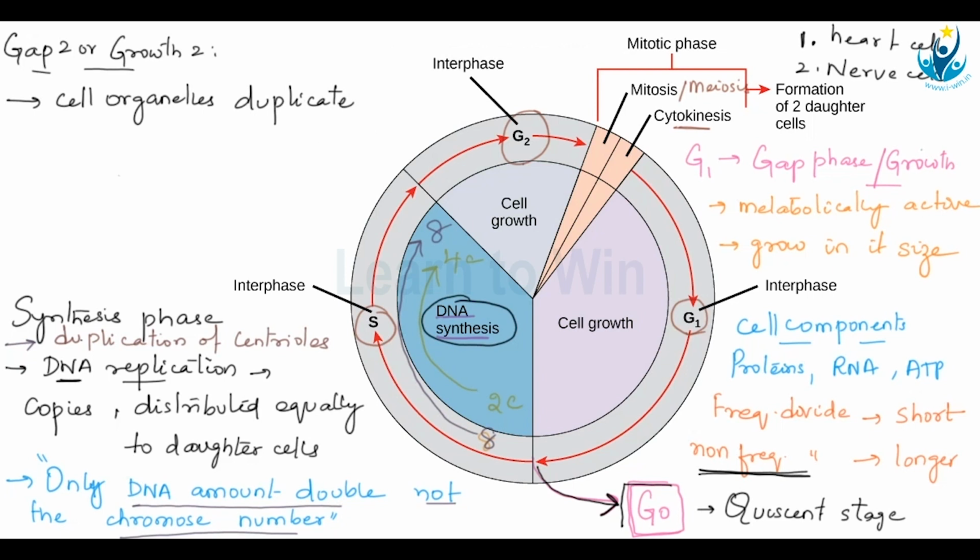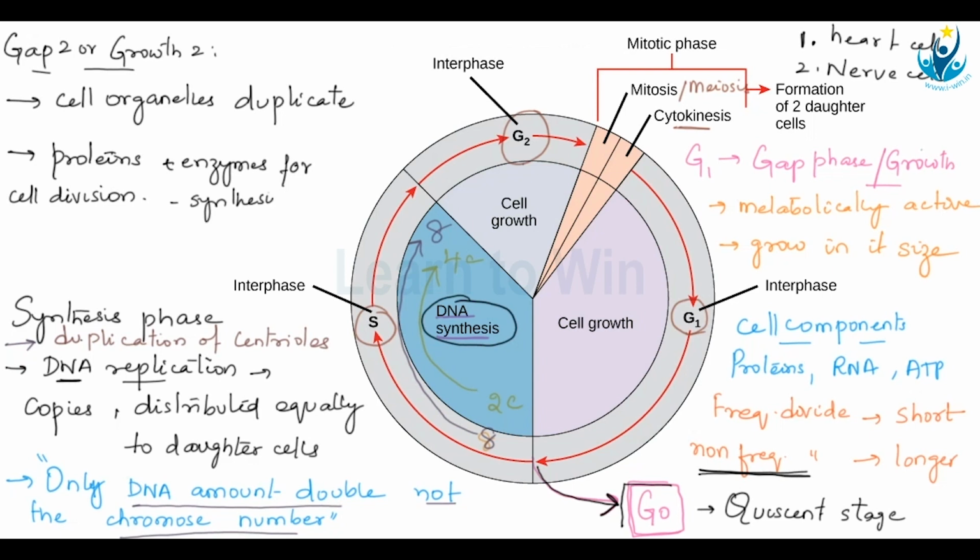And the proteins and enzymes for cell division, whatever proteins and enzymes you require to carry on a proper cell division process, are also synthesized in this stage.